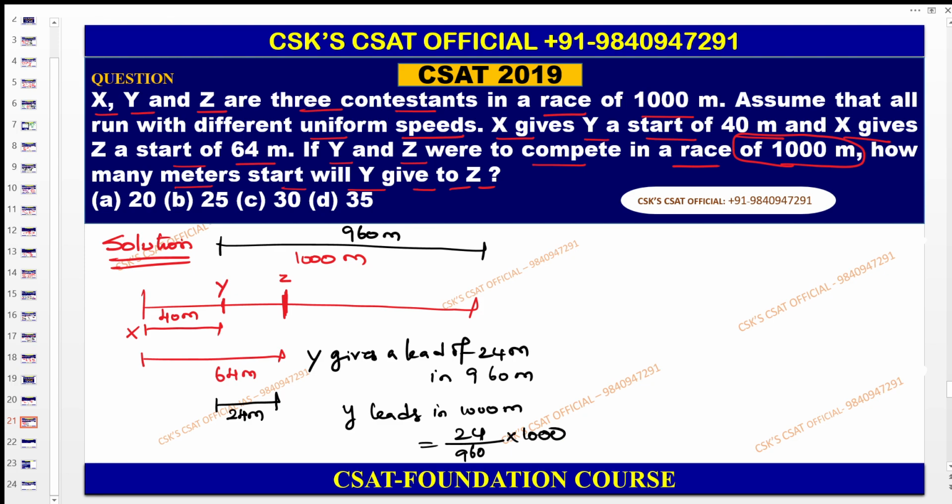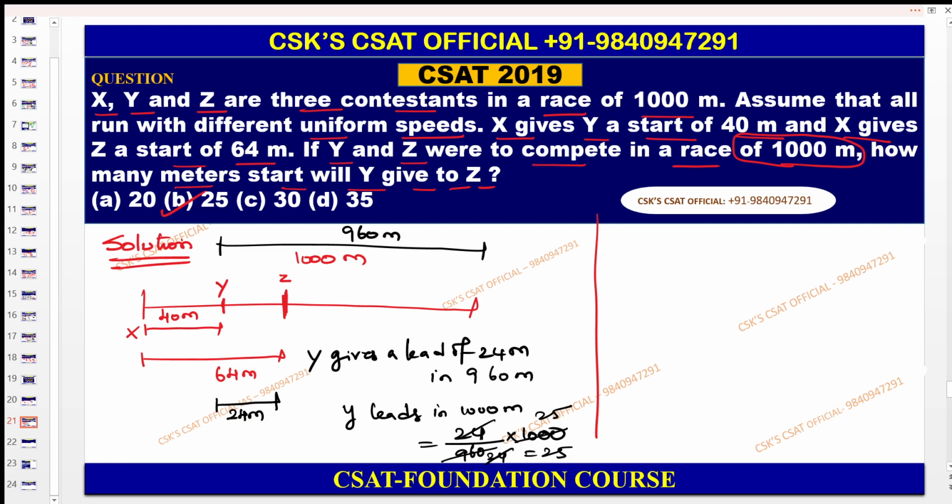Then y is actually 960 into 1000. Okay, then you can cancel this one. This is nothing but 25 times 40 table. So here 24 times 24 gets cancelled. Therefore 25 is the answer. Okay, you can use this one also.